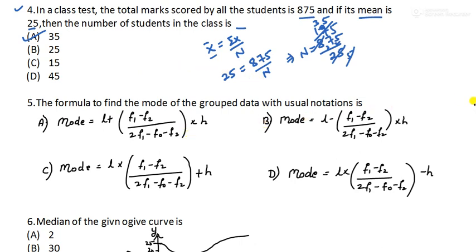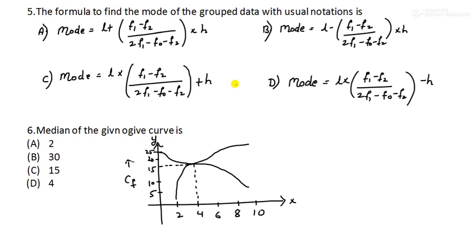Our next question is question number 5. The formula to find the mode of the grouped data with usual notation is dash. You should be aware of both mode as well as median, the formulas used to find mode and median of grouped data. What is the formula to find mode? It is L plus (f1 minus f0) divided by (2 f1 minus f0 minus f2), into h. Yes, this is the right one. You should remember the formula, only then you can answer.